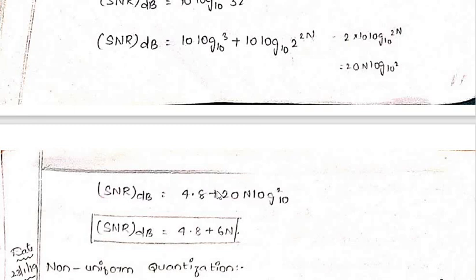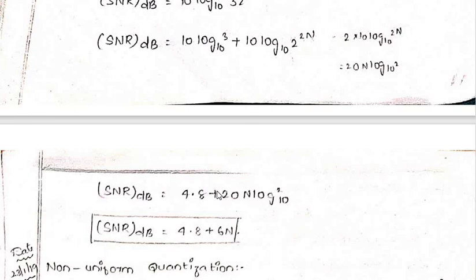Whenever x max is equal to 1 and P is less than or equal to 1, the signal to noise ratio will be 10 log 10 of 3 times 2 to the power of 2n. Calculating that, it is 10 log 10 of 3 plus 10 log 10 of 2 to the power of 2n. Then, calculating that particular value, the signal to noise ratio in terms of decibels will be 4.8 plus 6n.